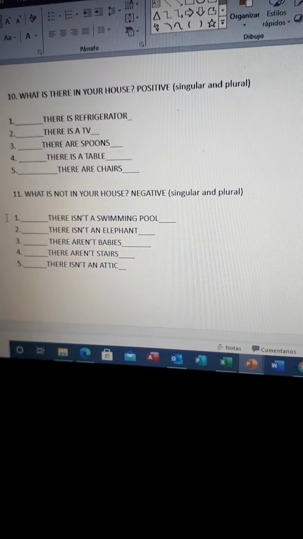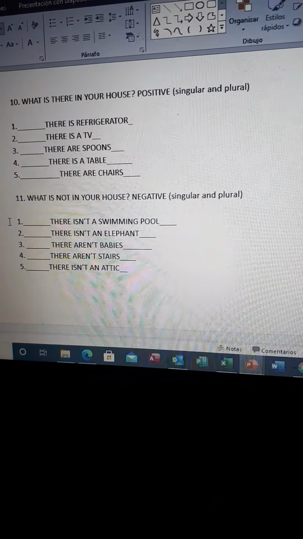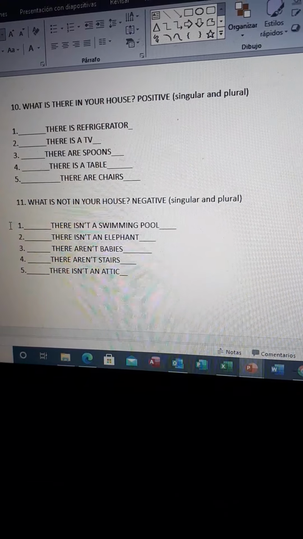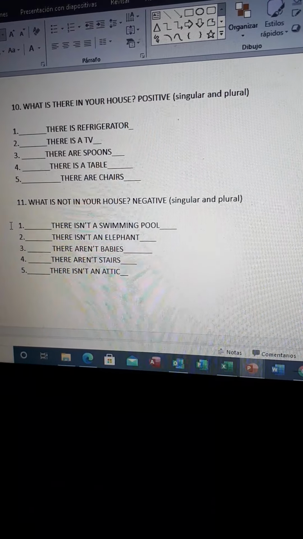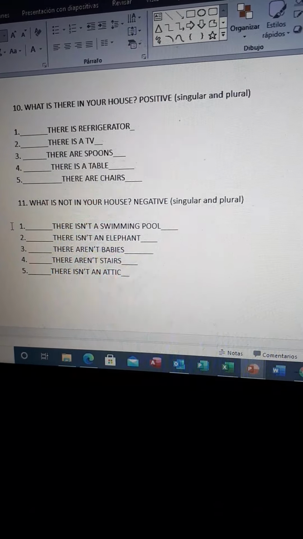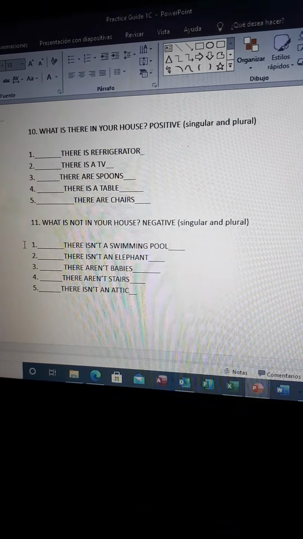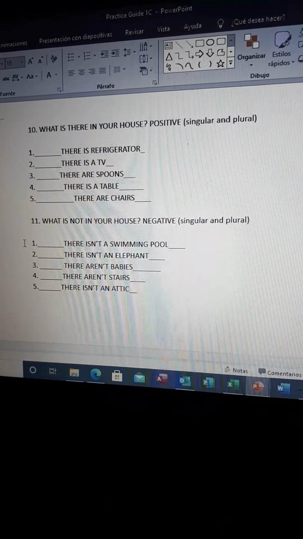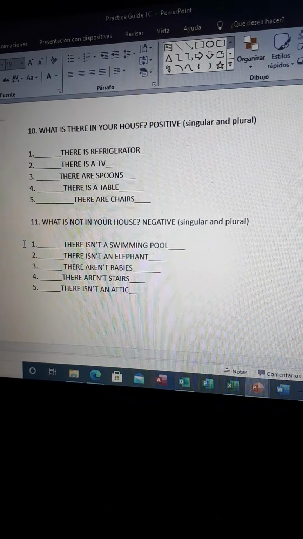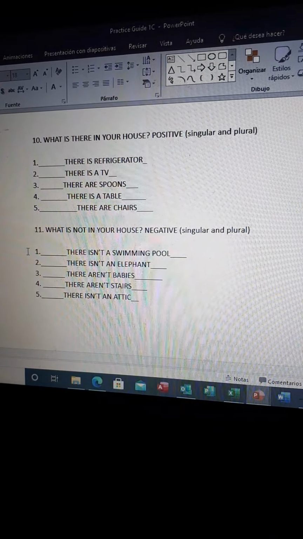And finally, this is there is and there are. Remember that we're going to use there is and there are to speak of something or things about a place. For example, in the exercise you need to write something that is in your house, singular and plural. For example, in my house, there is a refrigerator, there is a TV, there are chairs.